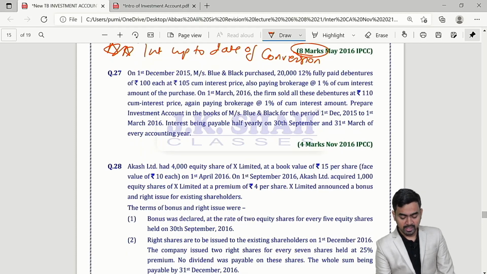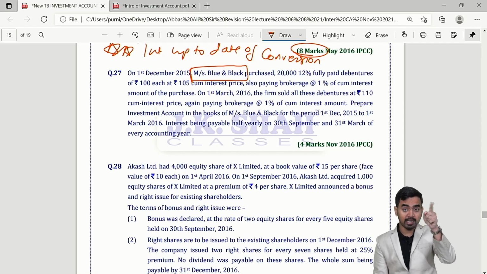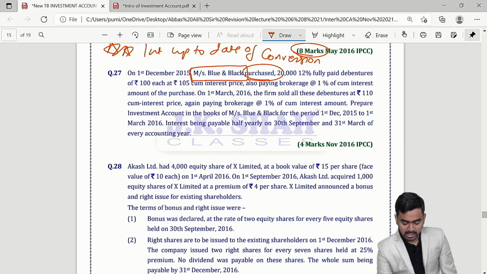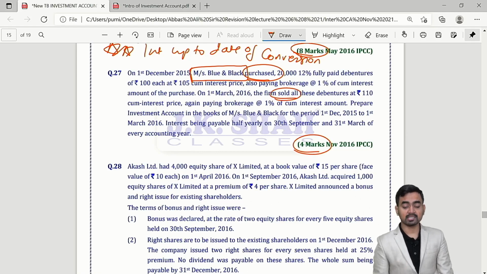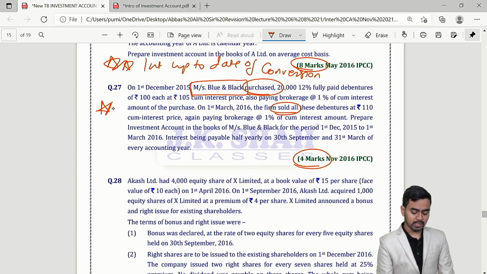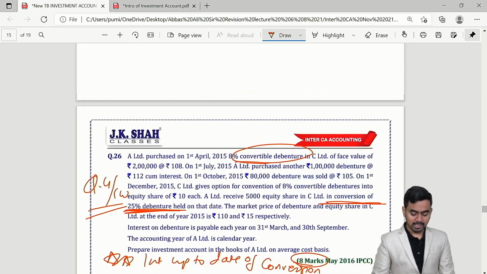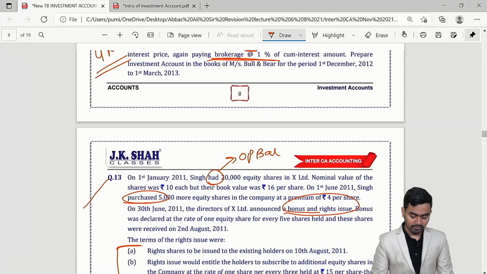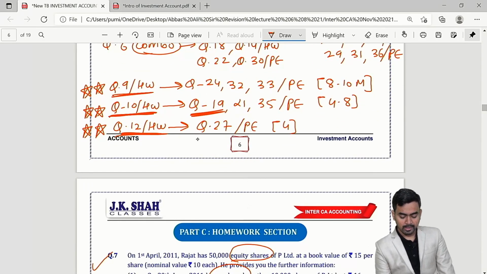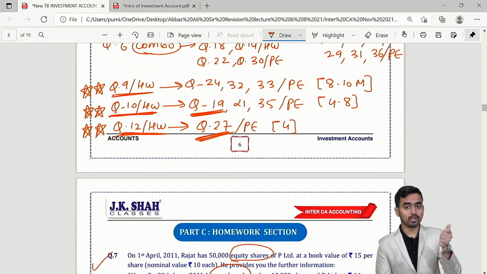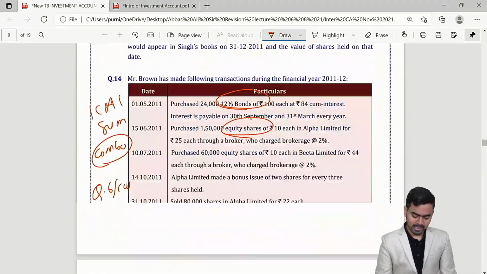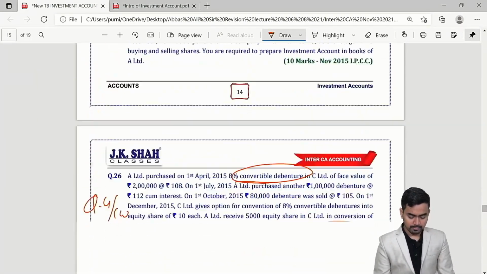Question 27, like bull and bear, here blue and black are there. Like bull and bear, one purchase and one sale transaction is there. Correct. For 4 marks they are asking this sum, favorite sum of the institute. See question number 27, I have given the reference already, check over here. Bull and bear, blue and black, same sums, similar.